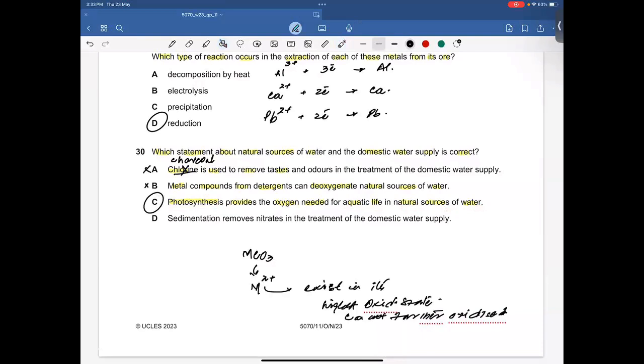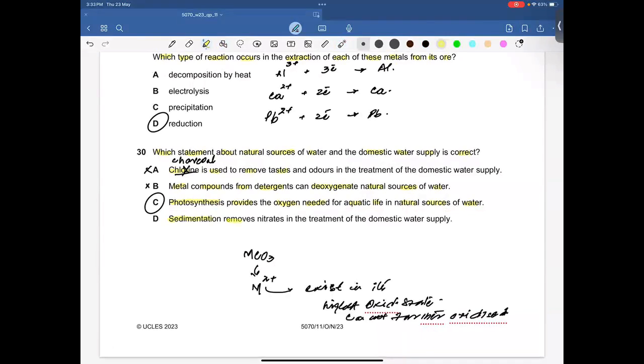Last option. Sedimentation removes nitrates. By the way, sedimentation is a process in which we need to remove insoluble particles or insoluble substances, whereas nitrates are soluble. So for soluble substances, we cannot use sedimentation, and so D is incorrect.